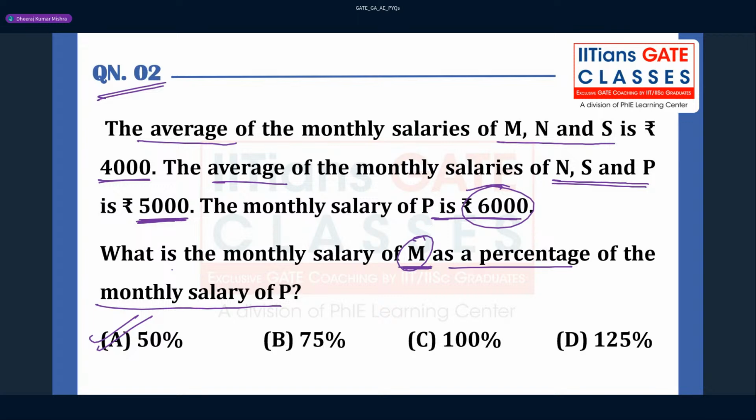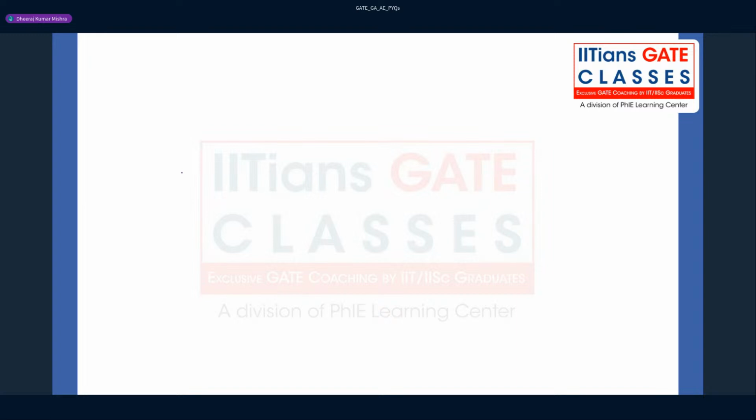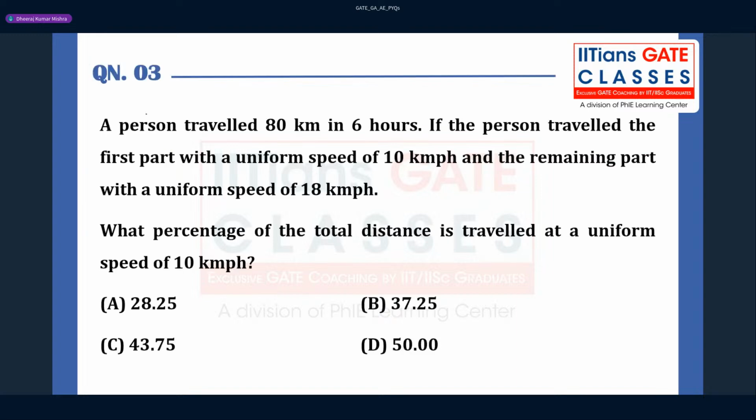You don't have to compute this also, because your P salary is 50% more than the M salary. I believe this is fine for all. So this question was very simple. It will take only 40 or 50 seconds to answer the question. Let's move to this question.